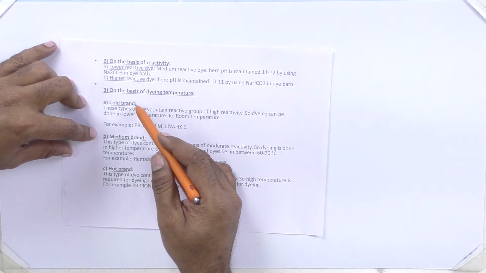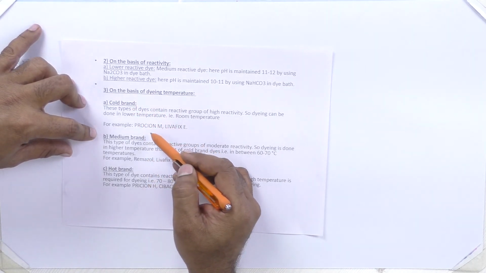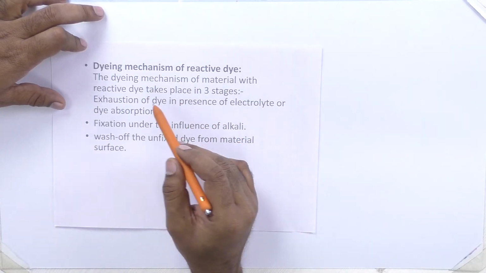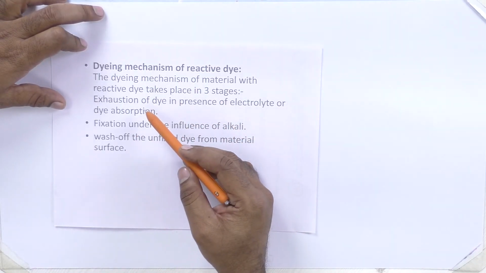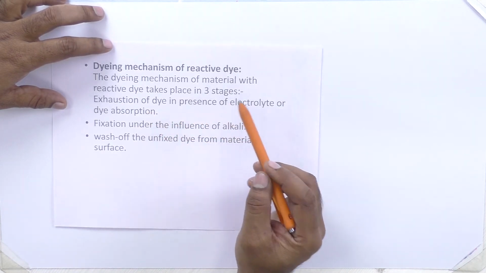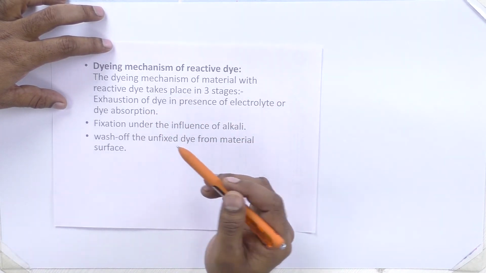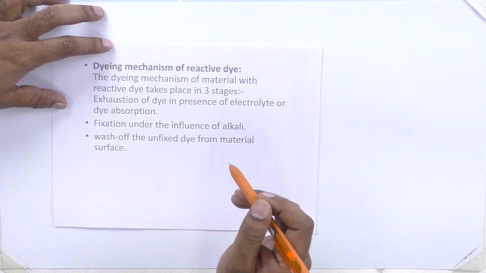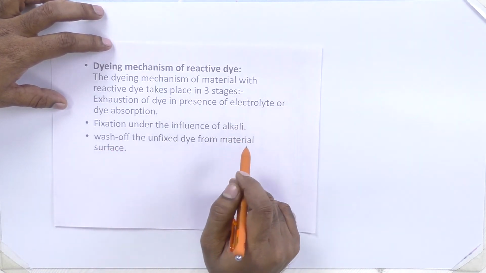So based on that, it is classified as cold brand, medium brand and hot brand reactive dyes. Dyeing mechanism of reactive dyes: there are three stages. One is exhaustion of dye in the presence of electrolyte, or dye absorption. That is the first stage, then fixation under alkaline conditions, and wash of the unfixed reactive dyes.